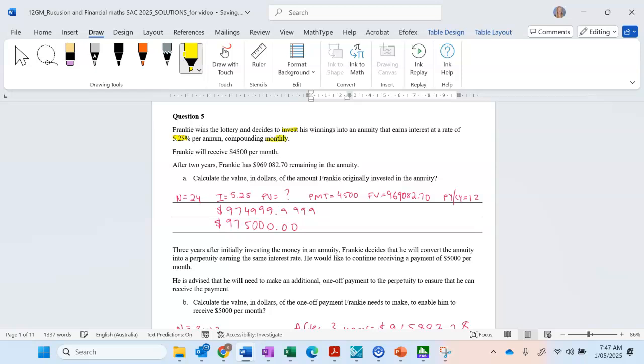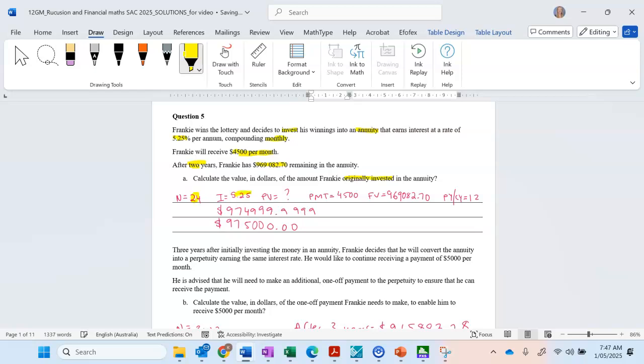All right, and he will receive from this annuity $4,500 per month. After 2 years, Frankie has this amount in the annuity. All right, and we have to calculate the original investment. So after 2 years, okay, so it's 24. So 2 times 12 gives you the 24.